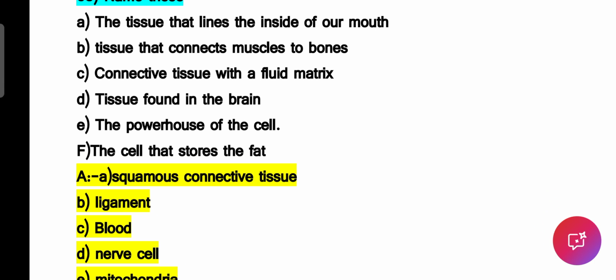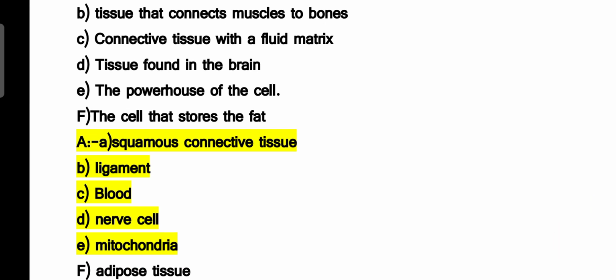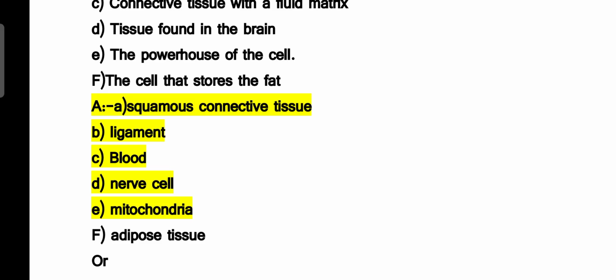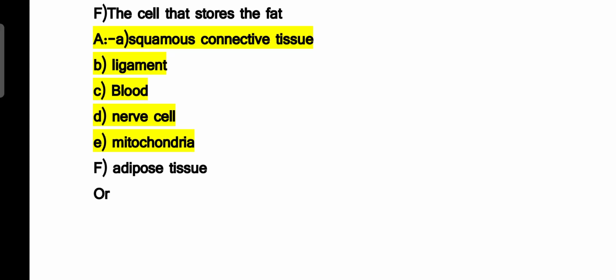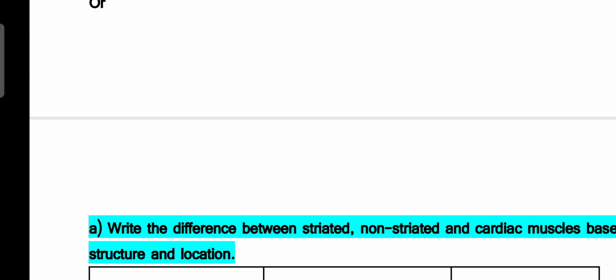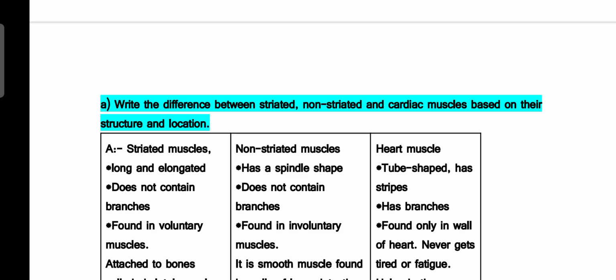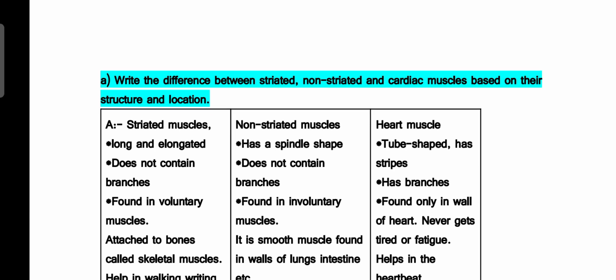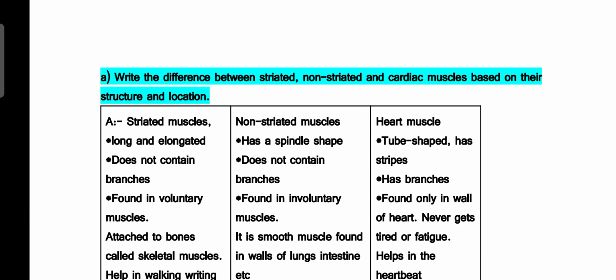Tissue found in the brain is nothing but nerve cells. The powerhouse of the cell is nothing but the mitochondria. And last but not least is the cell which stores the fat in it, that is the adipose tissue. Now last question, B part is an or question or a choice question. First question carries 5 marks and 5 questions are there. This is the alternate question.